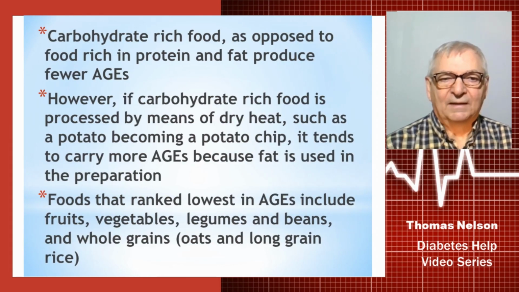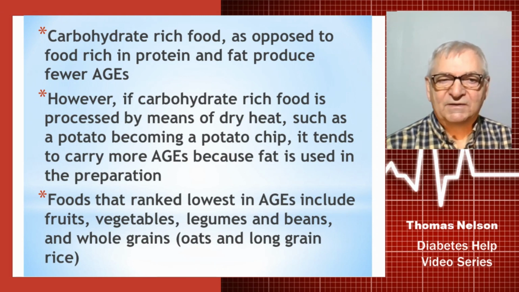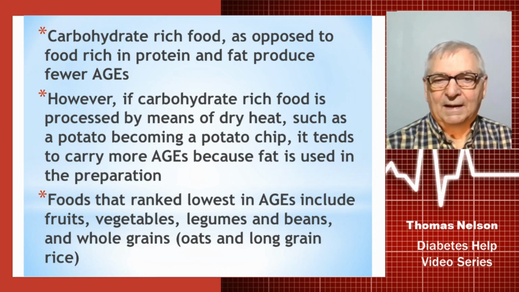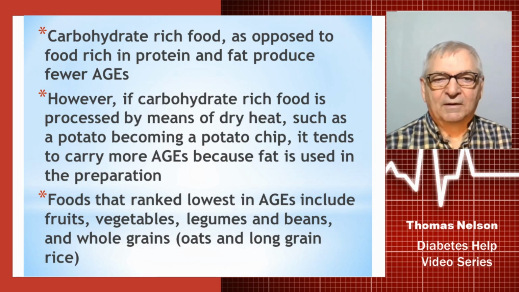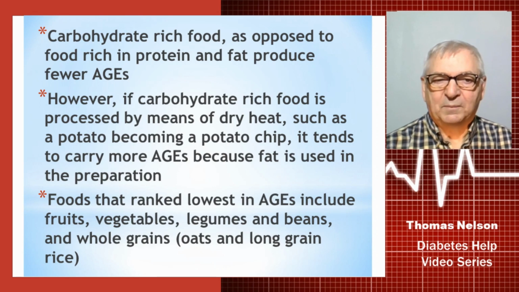Carbohydrate-rich foods, as opposed to foods rich in protein and fat, produce fewer AGEs. So in other words, vegetables are going to produce fewer AGEs than meats or fats. However, if carbohydrate-rich food is processed by means of dry heat, such as a potato becoming a potato chip, it tends to carry more AGEs because fat is used in the preparation.